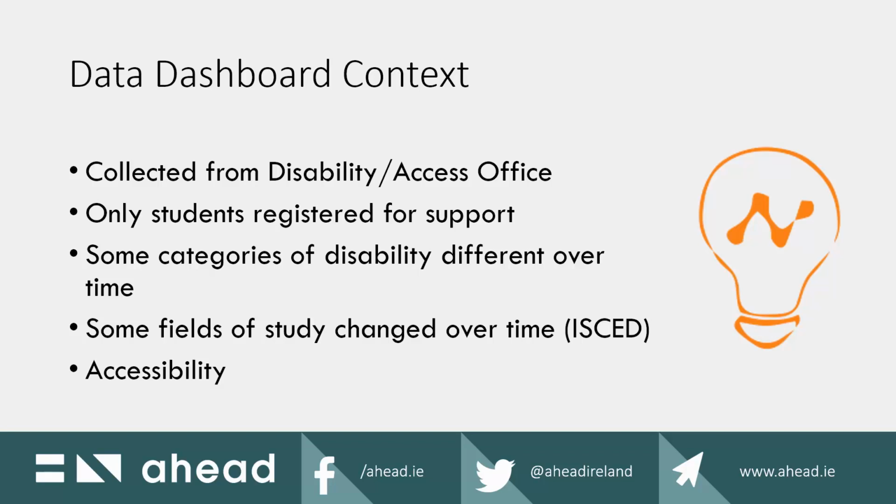It should also be noted that some of the categories of disability have changed over time, and indeed you'll notice in some cases where earlier in our data set a category of disability does not exist or is at zero. That does not mean that there's no students with that category in the system. It just means that the category itself wasn't one of the categories that was monitored and data collected specifically on at that time. Equally, the fields of study have changed slightly over time.